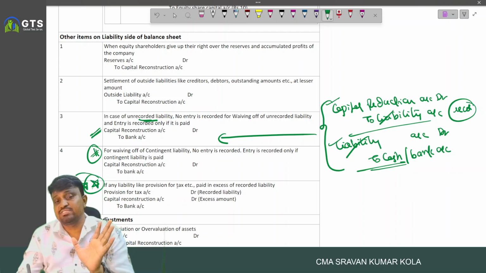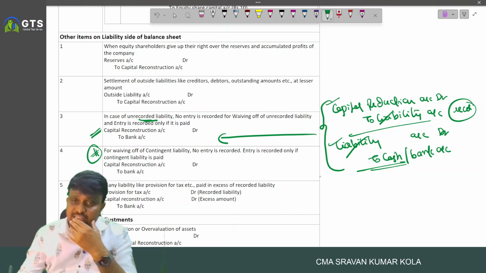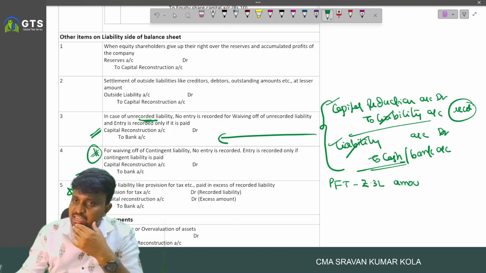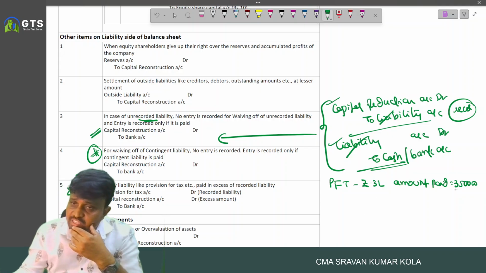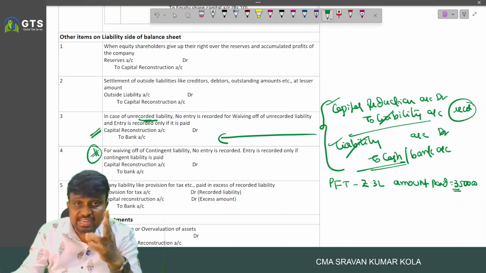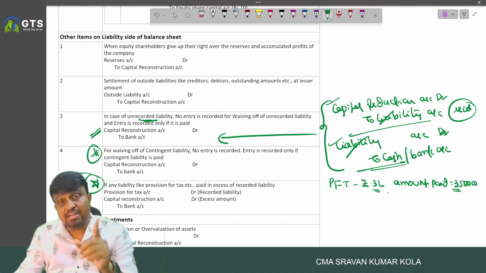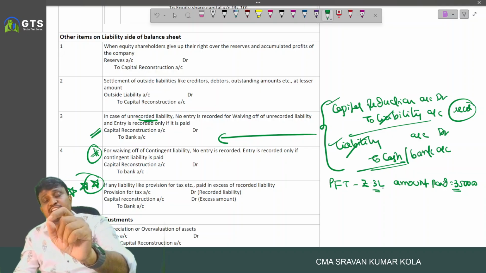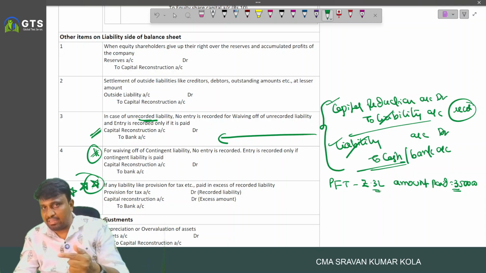Provision for tax. For example, provision for tax is 3 lakh and the amount paid is 3 lakh 50,000. Out of the tax paid, 3 lakh is the recorded liability and 50,000 is unrecorded liability. Recorded liability, if anything paid, liability account debited to bank.